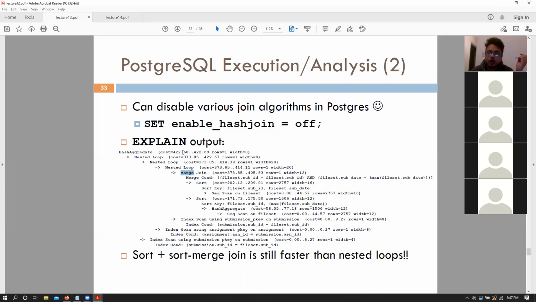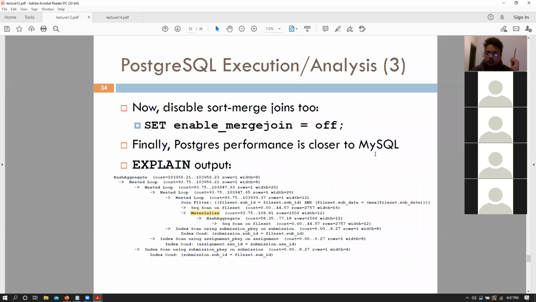And you can see the cost has gone up a little, from 200 something to 422. Well, we can say, you know what, don't even use sort merge at all. So we are turning off both sort merge and hash join. And now we see figures that are closer in terms of performance to MySQL, because we don't have merge join, we don't have hash join. So that is pretty much similar to MySQL.